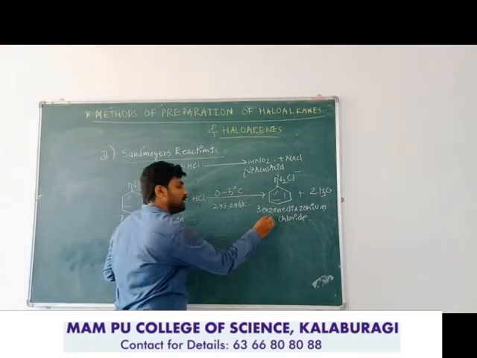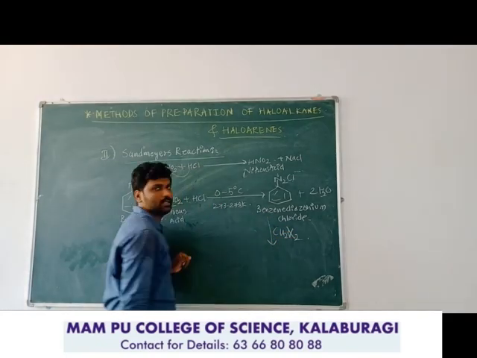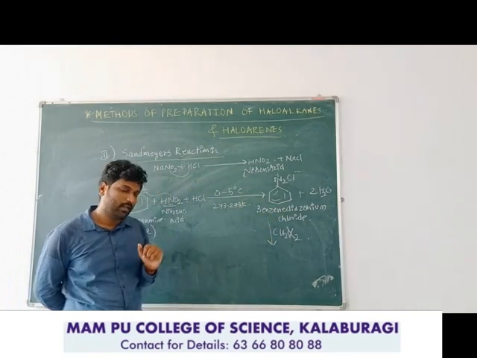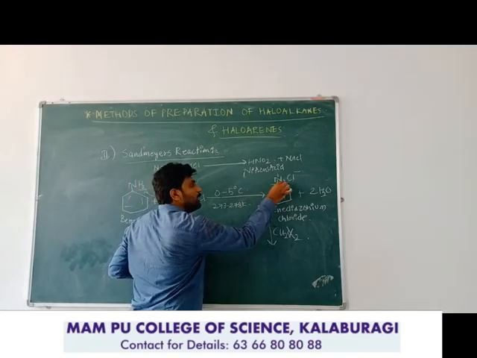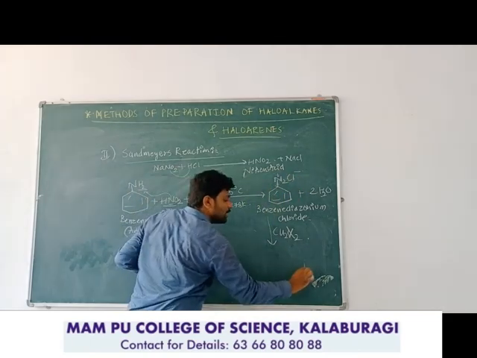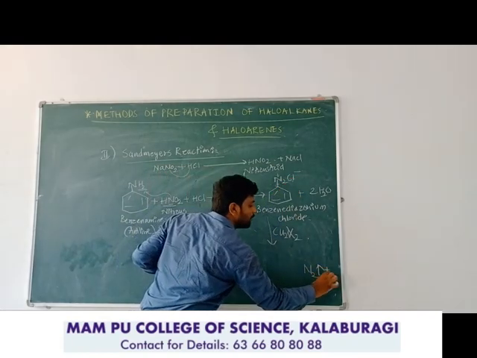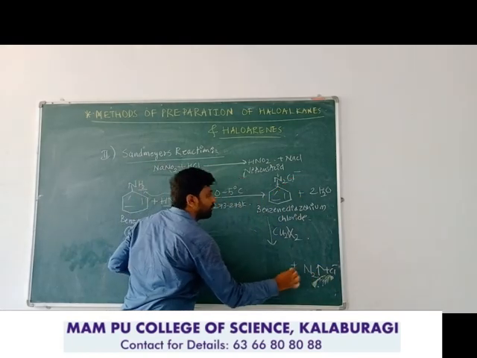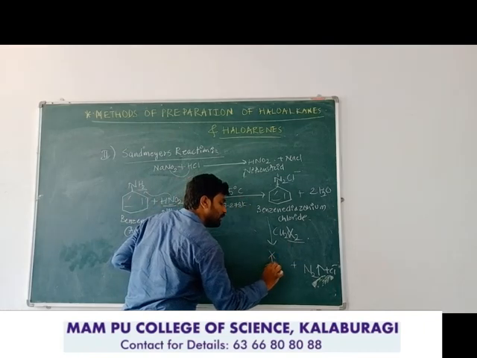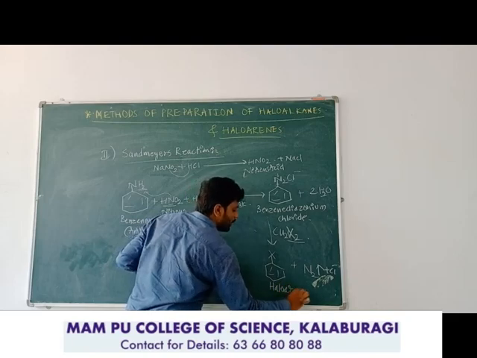To this chemical I need to add the cuprous halide catalyst. Immediately the bond between N2 and benzene breaks, and N2 will be liberated as N2 gas, and the Cl will be converted into chloride anion as a byproduct. The halogen atom of this cuprous halide replaces the N2, and we get the halogenated benzene as the main product.